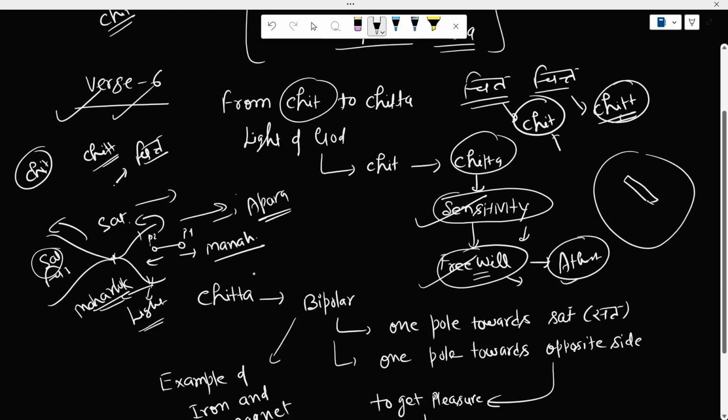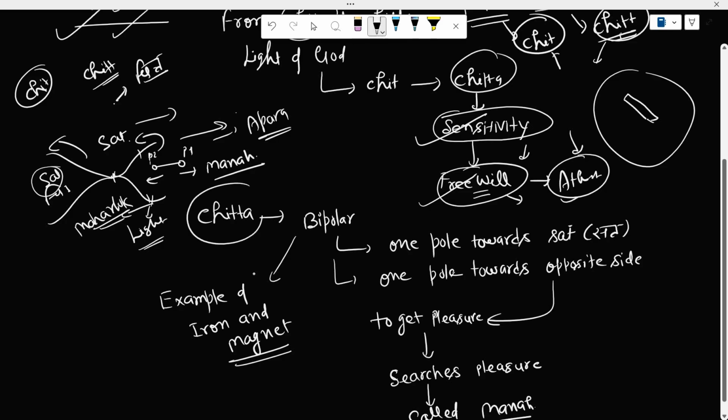So atheists are those people inside whom this chitta has the complete dominance, which means the particles which are known as the chitta are completely dominating the atheists. Okay, so